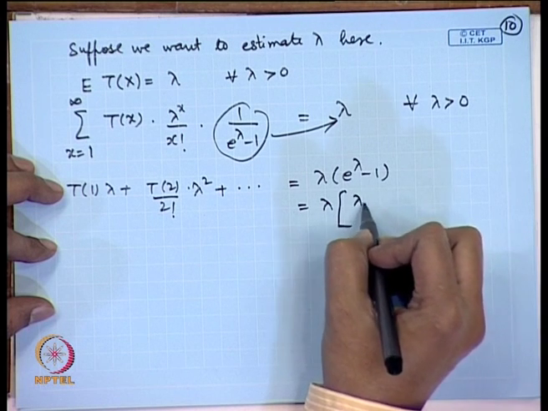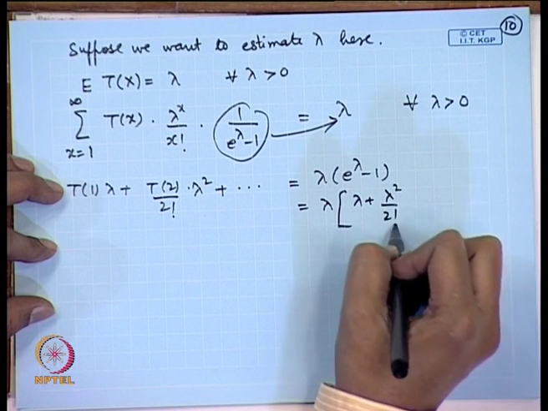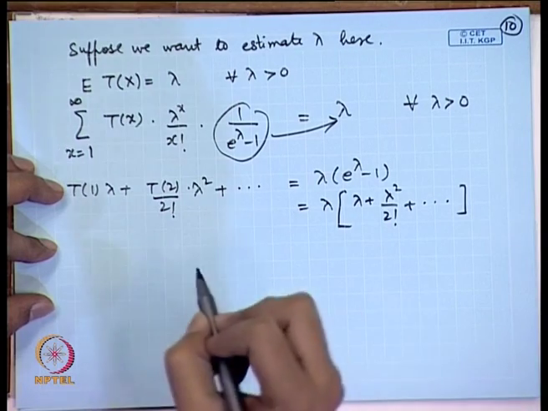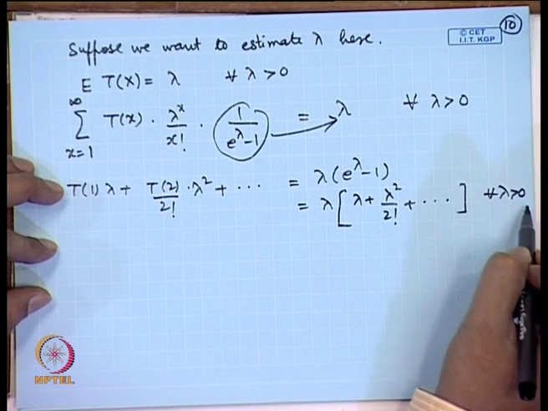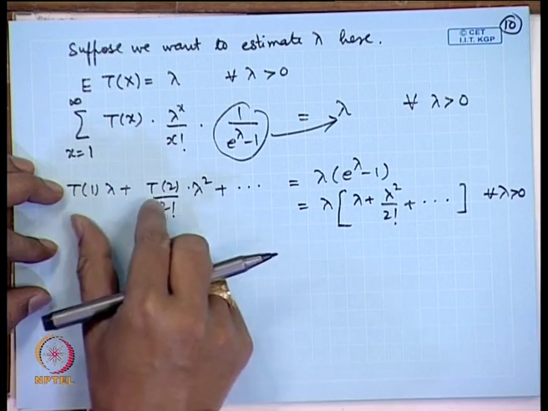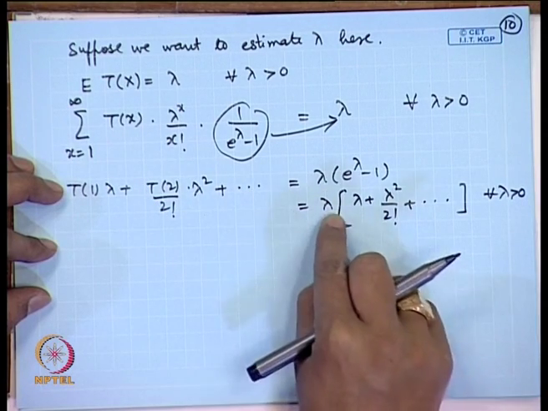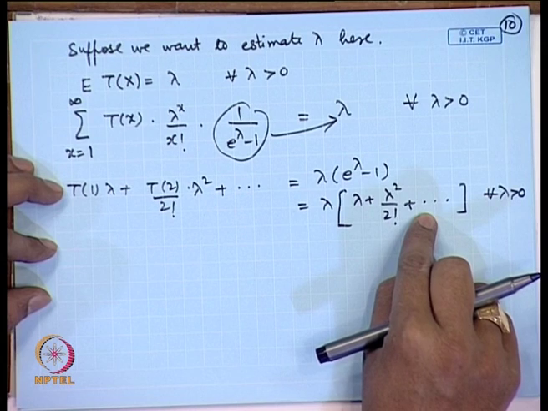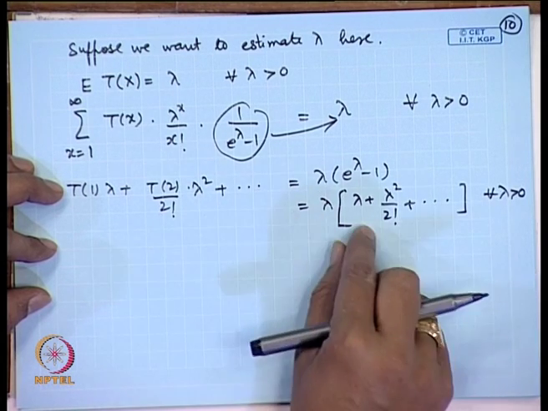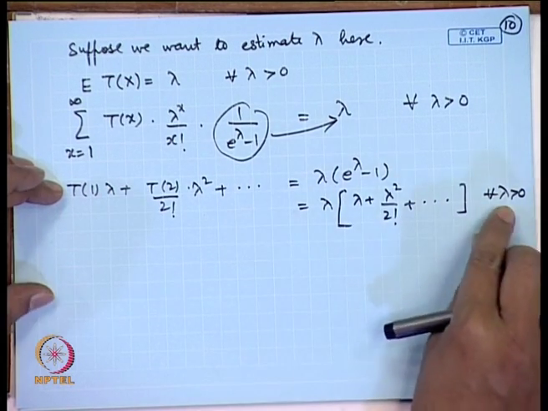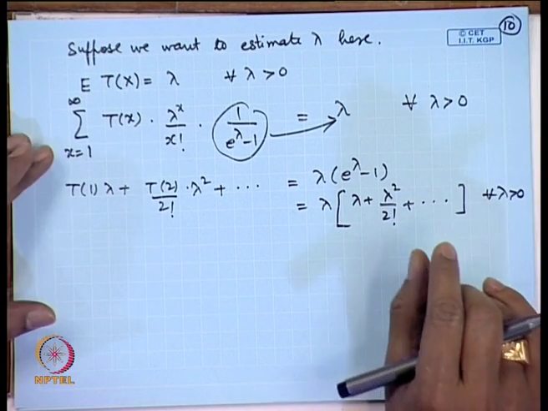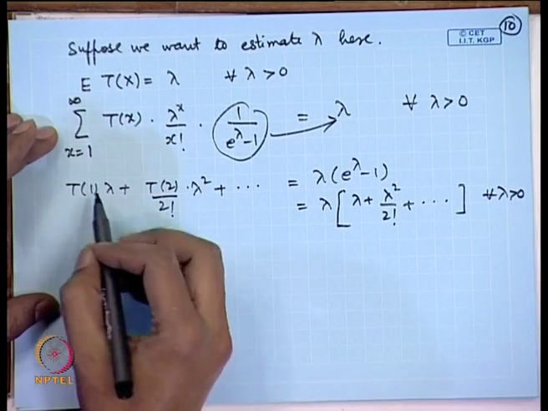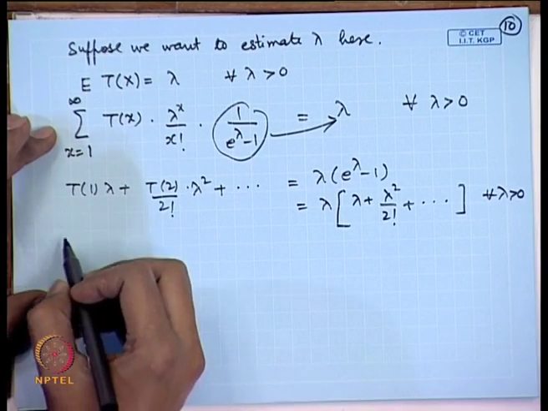This becomes lambda plus lambda square by 2 factorial and so on. Now, this statement I am writing for all lambda greater than 0. The left hand side is a power series in lambda, the right hand side is a power series in lambda. The two power series are equal on an open subset of the real line if and only if all the coefficients are equal.